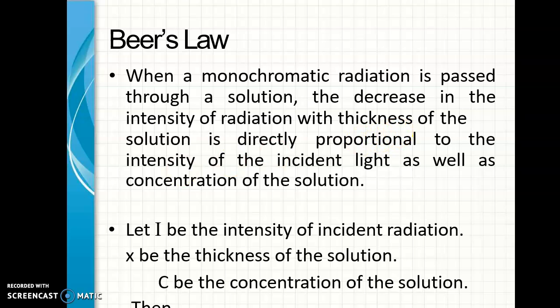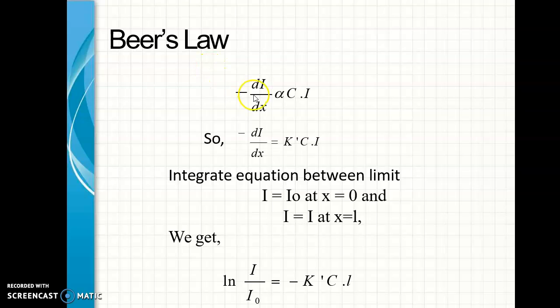Radiation with thickness of solution is directly proportional to the intensity of the incident light as well as the concentration of the solution. So if I is the intensity of the incident radiation, X is the thickness of the solution, and C is the concentration of the solution, then Beer's law could be written as: the decrease in the intensity with respect to the thickness is directly proportional to the concentration of the solution and the intensity of the incident radiation.